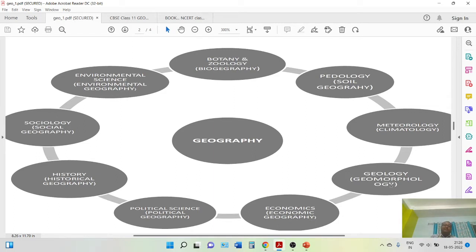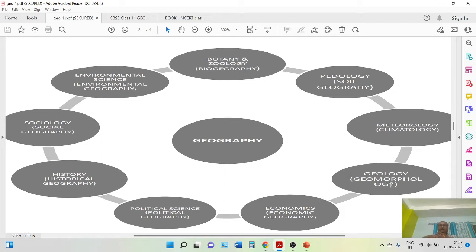Okay, the economics, because we are living in a society, we all know, and to run a society, a well defined economy we need. A circular flow of everything is very much important. So how to study the economy and what its importance in the society, these things we will study in economic geography. Next, Russia and Ukraine, you're studying, you know the situation, the geopolitics, the international relations, we will consider in political geography.